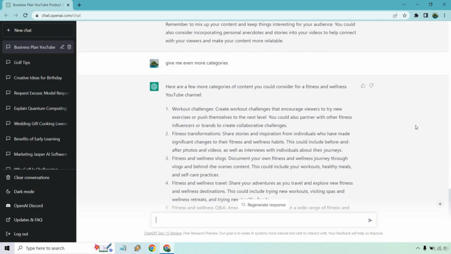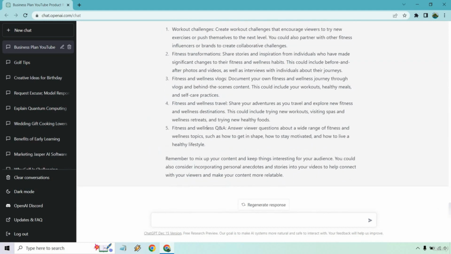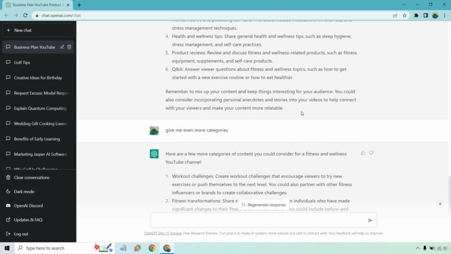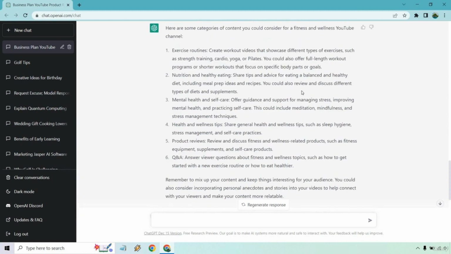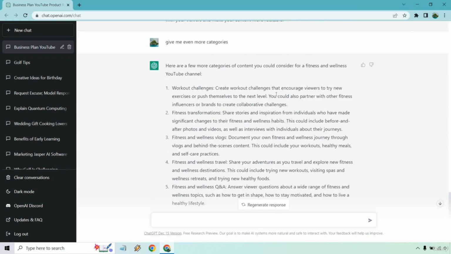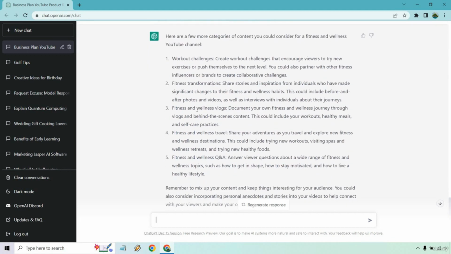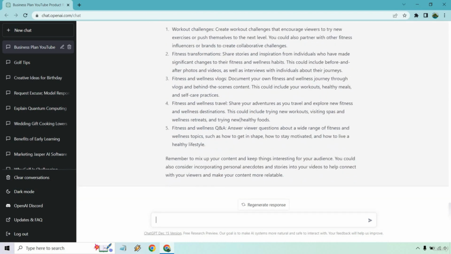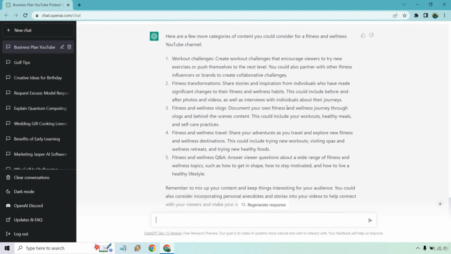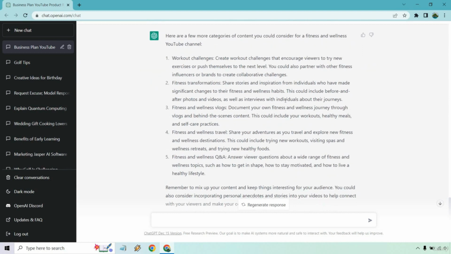Enter. Okay, so what I liked about this, aside from it says fitness and wellness Q&A, and then it says Q&A, but most of these things are overall pretty different, just a little bit niche down. I guess you could say workout challenges is new, fitness transformations is new, fitness and wellness vlogs. I mean, that's different, right? Fitness and wellness travel. And then of course we have the Q&A. So anytime you generate a list of something, you can always tell it hey, give me some more ideas or give me some more categories.